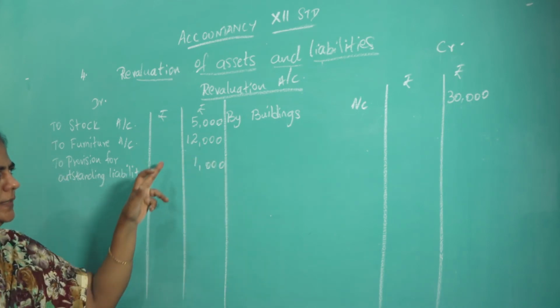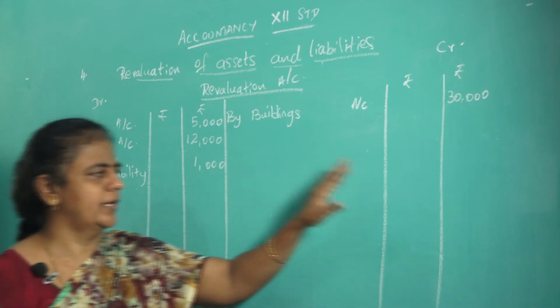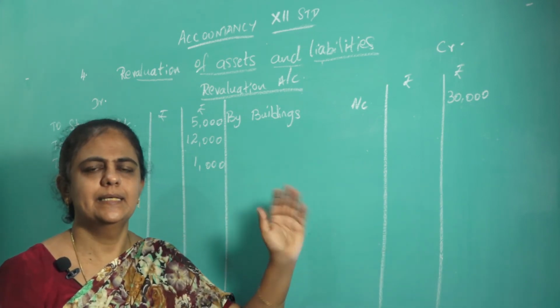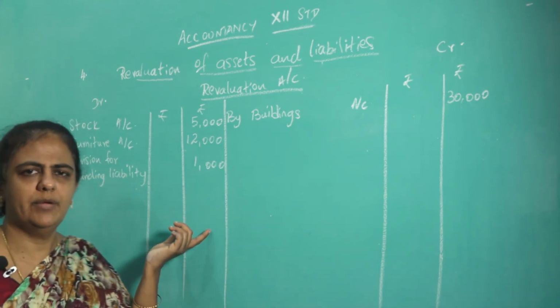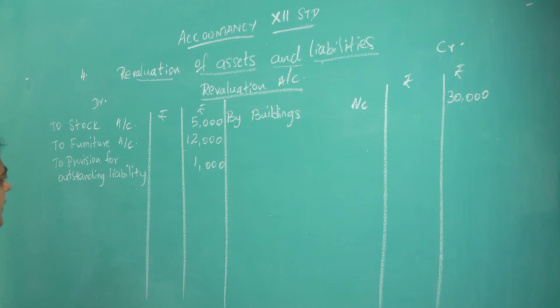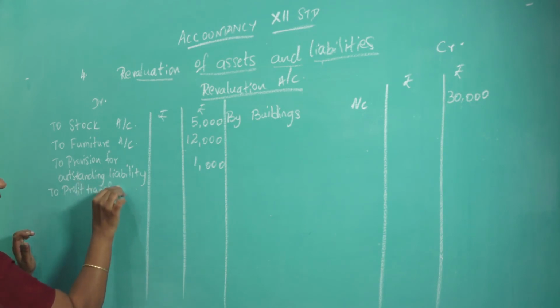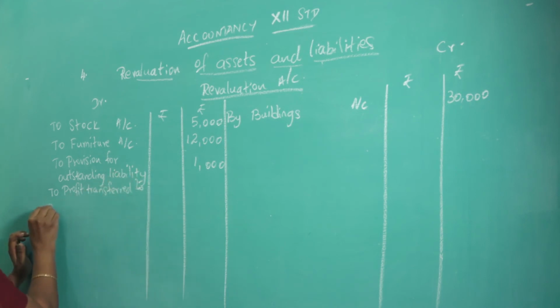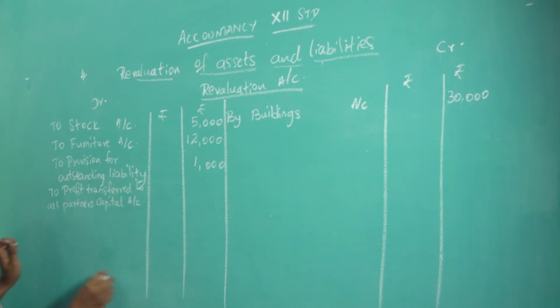Now you add the debit side. If you add the debit side, you are getting how much? 18,000, and on the credit side you are getting 30,000. Which side is greater? Credit side is greater. Credit side is greater means it is what? It is profit. So that profit, what we have to do? We have to transfer to all the partners' capital account. Okay. So you have to write like this: to profit transferred to all partners' capital account.